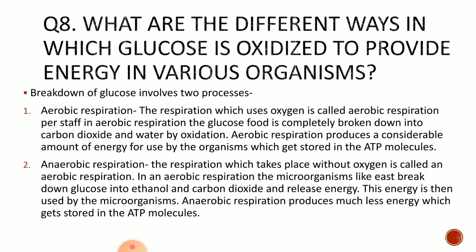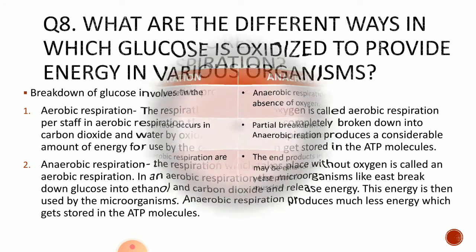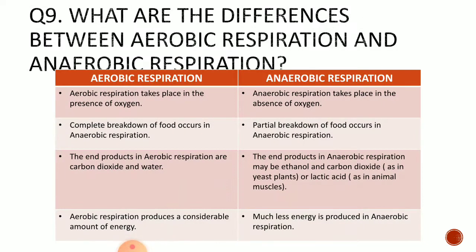Anaerobic respiration produces much less energy, which is stored in ATP molecules. So as compared to aerobic respiration, anaerobic respiration produces less energy. Now in the lack of oxygen, anaerobic respiration also takes place in our muscle cells. Here they produce lactic acid in the lack of oxygen. Now what are the differences between aerobic respiration and anaerobic respiration?